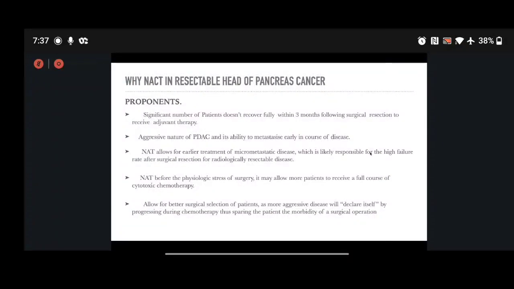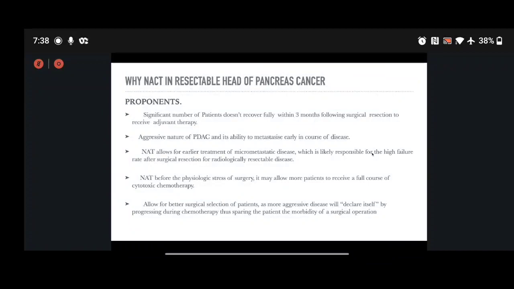Why does neoadjuvant chemotherapy have a role in resectable pancreatic head cancer? That is a question that pops up in mind, because a significant number of patients do not recover fully within 3 months following surgical resection to receive the full course of adjuvant therapy. That is one of the most important factors: patients who underwent pancreatic surgeries either fail, or are marred with complications that prevent them from going on with further adjuvant chemotherapy.